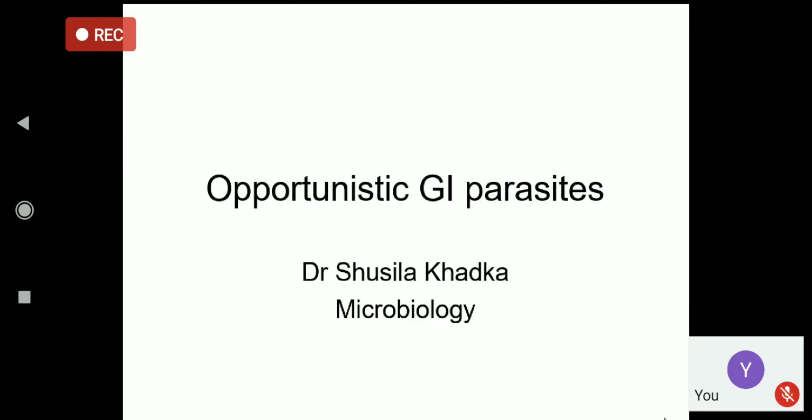When these parasites produce infection, they can simply produce a minor infection in an immunocompetent patient. But in immunocompromised patients, especially AIDS patients, they produce severe and prolonged illness. Thus, these parasites are indicated as opportunistic GI parasites, especially in AIDS or sometimes in other immunocompromised patients. So, I'll be discussing those parasites.